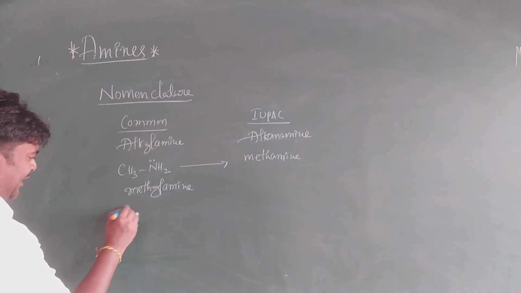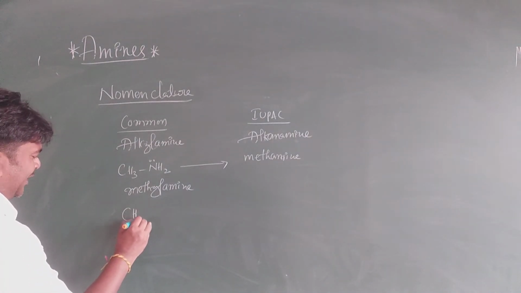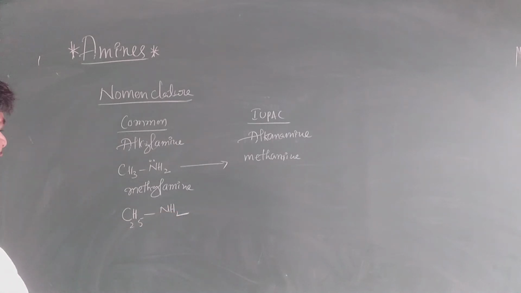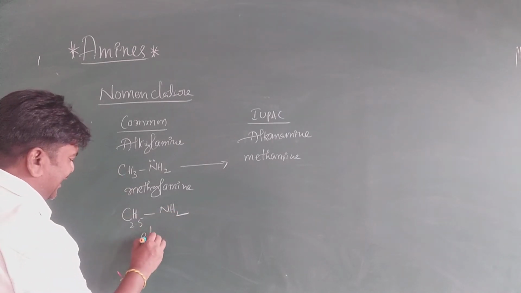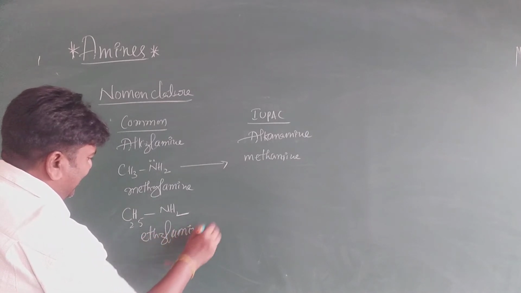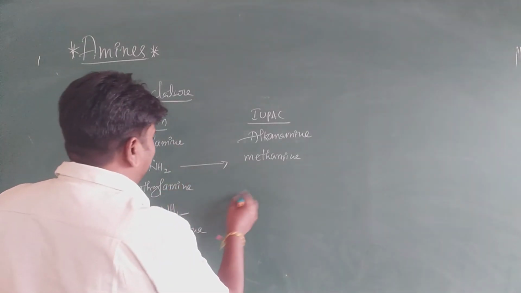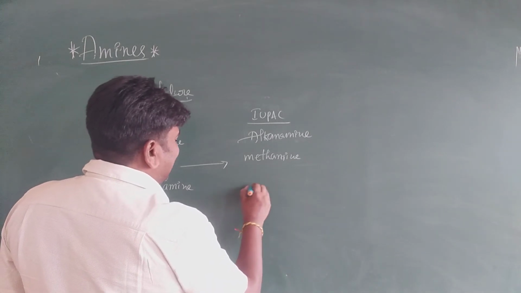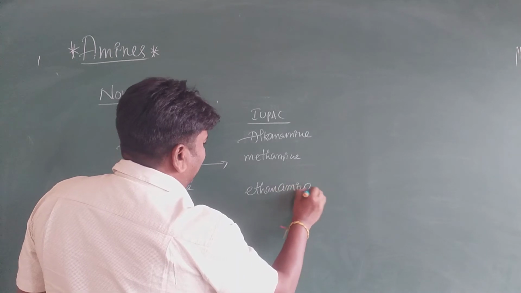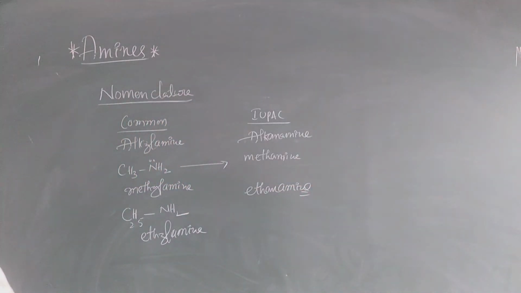Next one, similarly, C2H5NH2. It is ethylamine. In IUPAC name, it is ethanamine. Very important, my dear students. These are primary amines. This is the nomenclature.